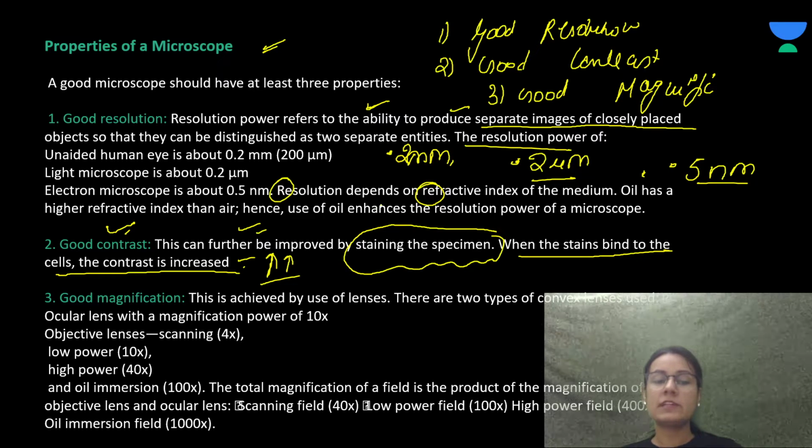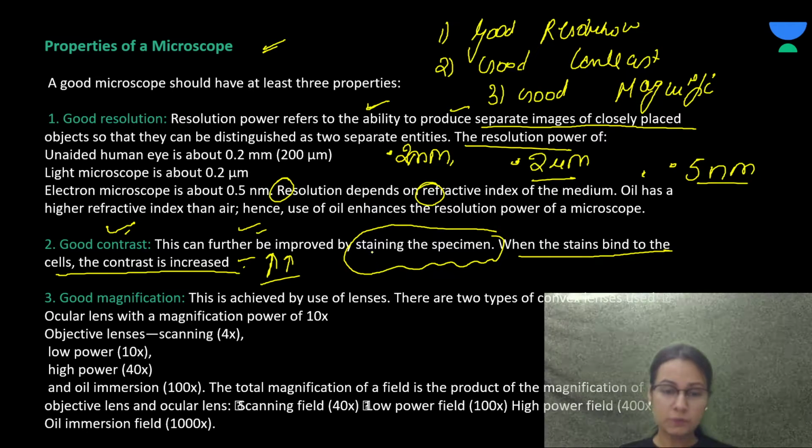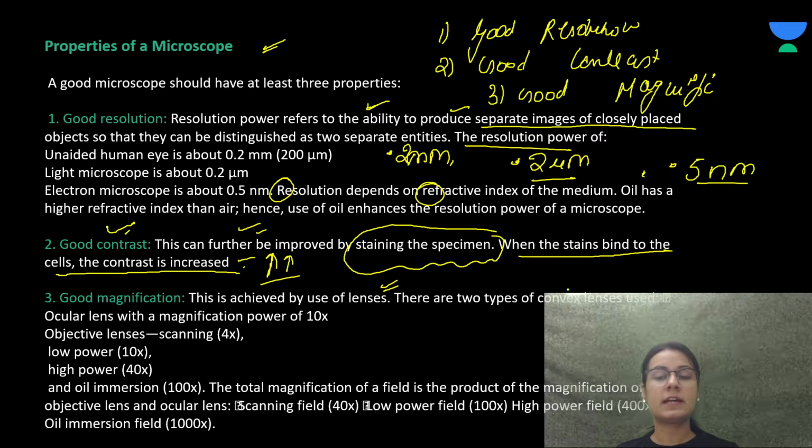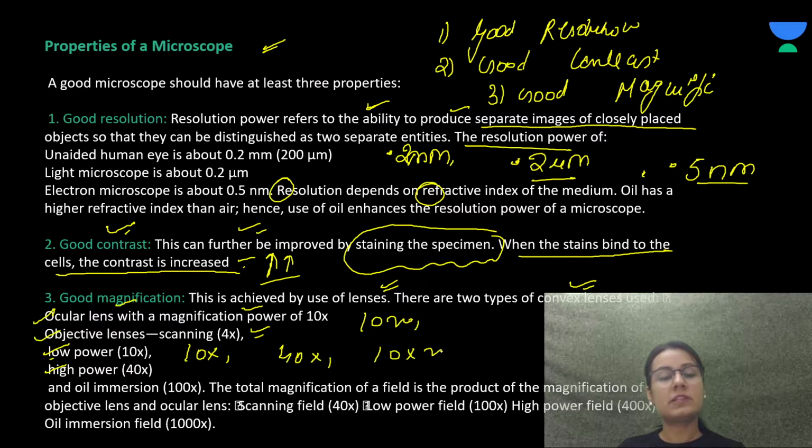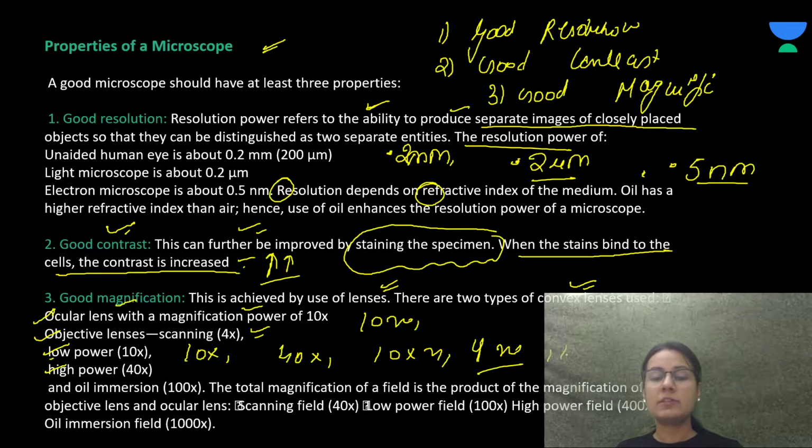Right? Good magnification. This is achieved by the use of lenses, and there are two types of lenses. That is the convex lens that is used. That is the ocular lens with the magnification power of 10x. Objective lens, that is a scanning lens of 4x, low power and high power. Low power we use 10x lens, high power we use 40x lens. Ocular lens we use 10x, and the objective lens scanning lens of 4x, right? And oil immersion lens that is 100x. The total magnification is the product of the magnification of the objective lens and the ocular lens.